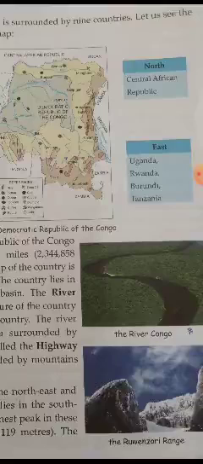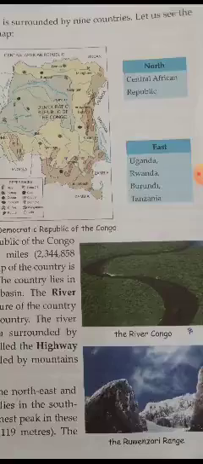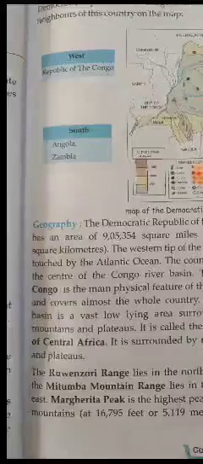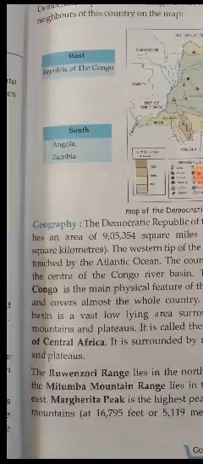In the north side, it's Central African Republic, and in the east, Uganda, Rwanda, Burundi and Tanzania. So the area of the Democratic Republic is 905,354 square miles,